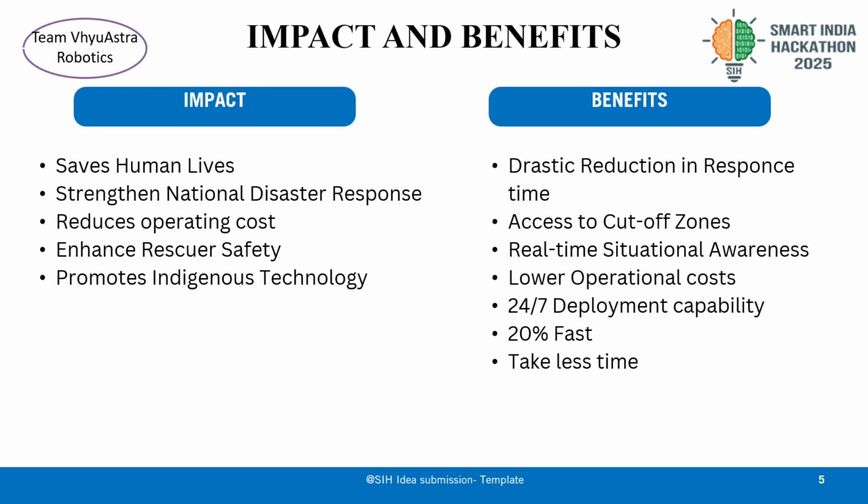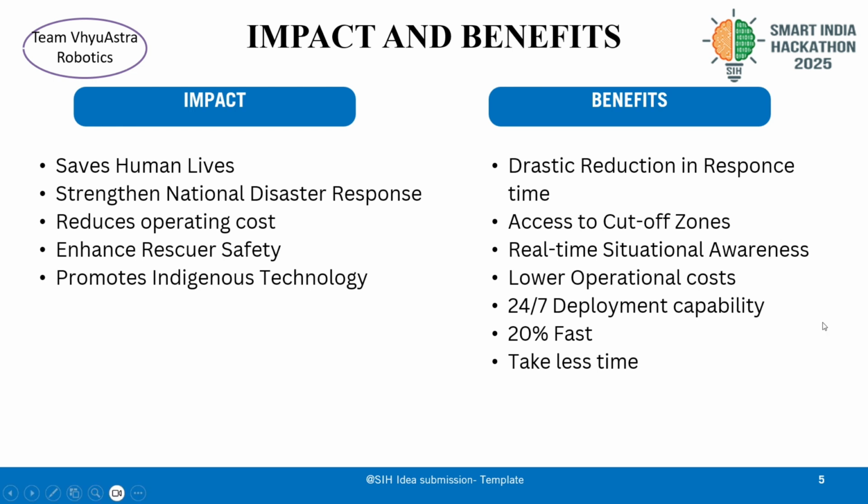And now coming to the benefits. The first one is a drastic reduction in response time, and access to cut-off zones. It means places where traditional drones and choppers cannot go, our drone can go, as it's made for remote areas only.